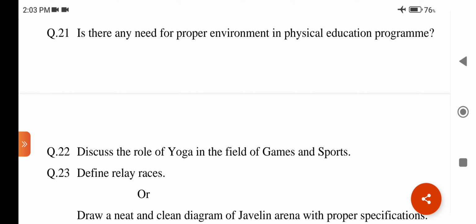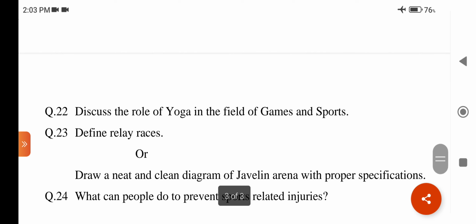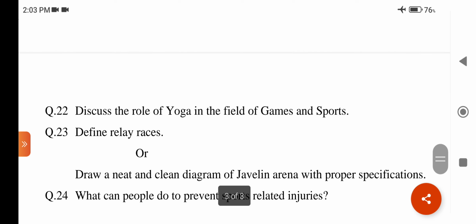Fourth, prevent accident and health problem. Fifth, motivates to perform well. 6, community influence. 7, social interactive place. 8, creative laboratories. 9, parental help and encouragement. 10, institutional environment. Explain all these points in 2 to 3 lines.